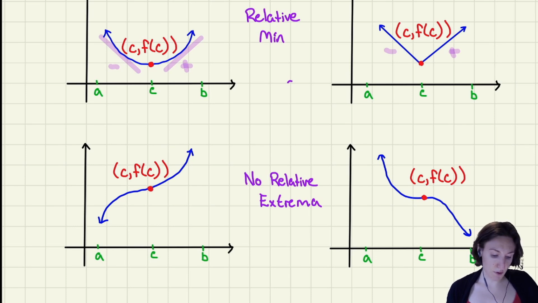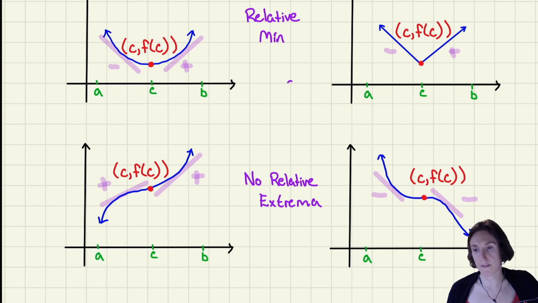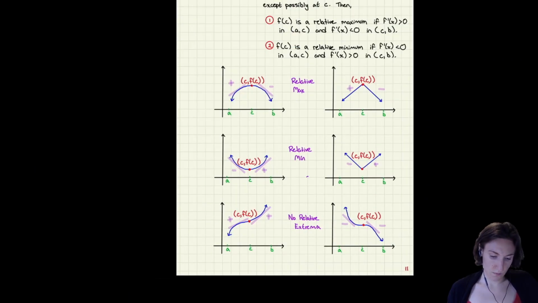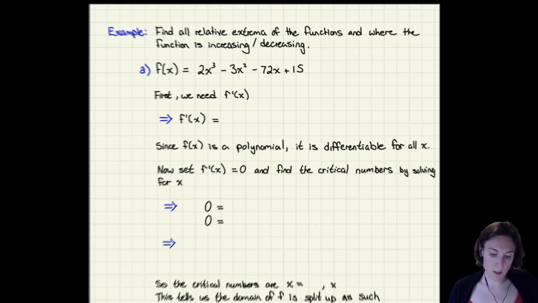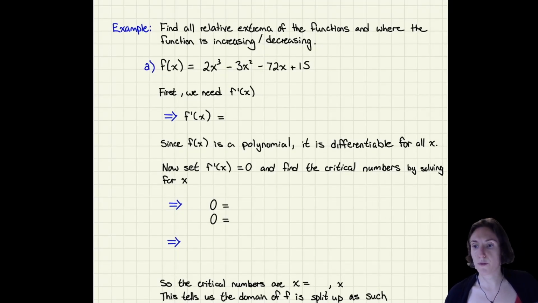So something similar to a cubic function. On the left here, if I try to draw my tangents, it's going to be positive here, and it'll also be positive here, so no extrema. Similarly, if we're going the other way, going downwards like this and like this, again, we don't switch from increasing to decreasing, so this is another case where you wouldn't have any extrema. So that is our first derivative test.